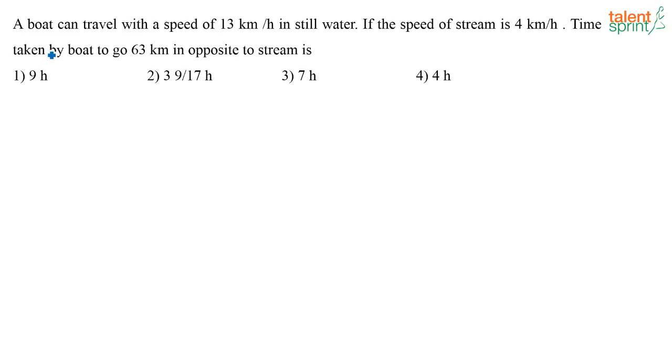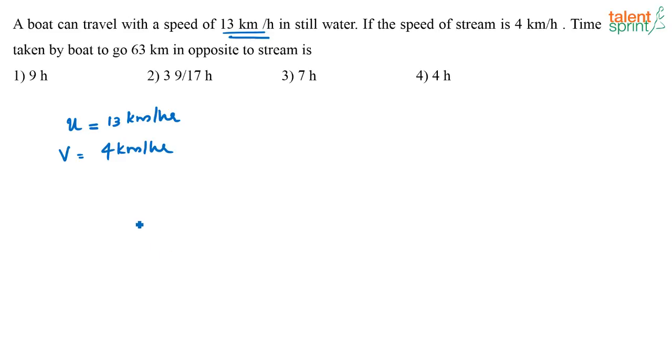What is given here? A boat can travel with a speed of 13 kilometers per hour in still water. That is the speed of the boat in still water. If I take it as u, that is given as 13 kilometers per hour. The speed of the stream, that is v, is given as 4 kilometers per hour. Now the time taken by the boat to go 63 kilometers in opposite to the stream is dash. Now opposite to stream means basically it is going upstream or it is going against the stream.